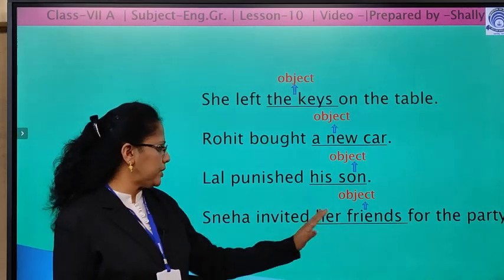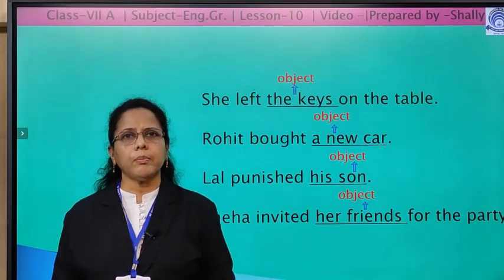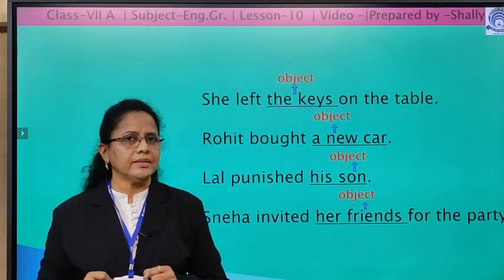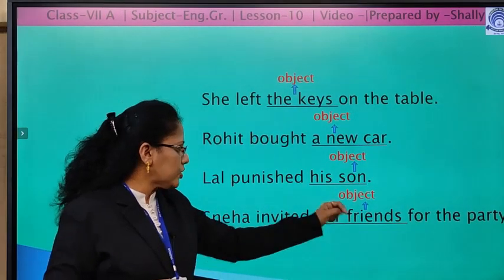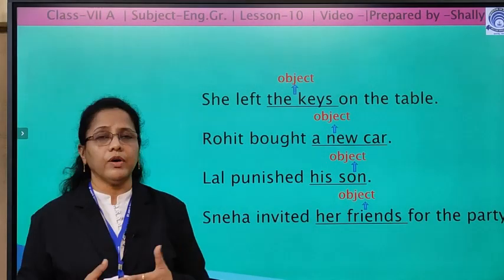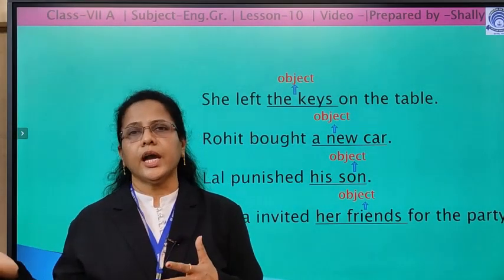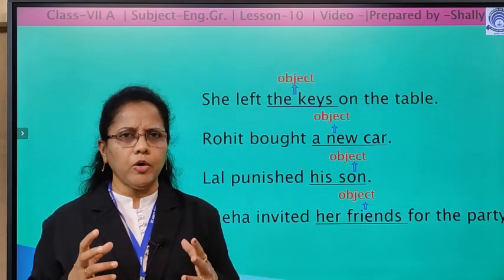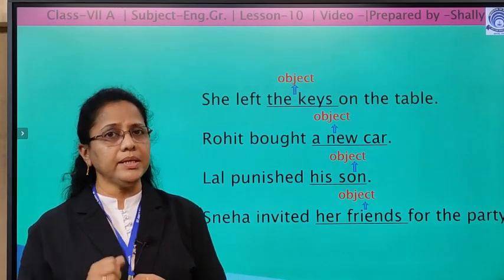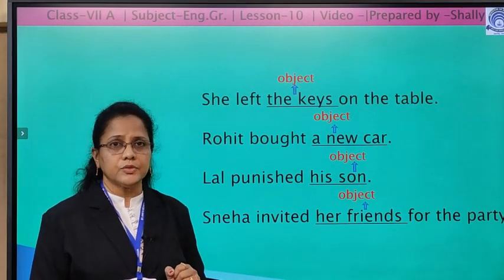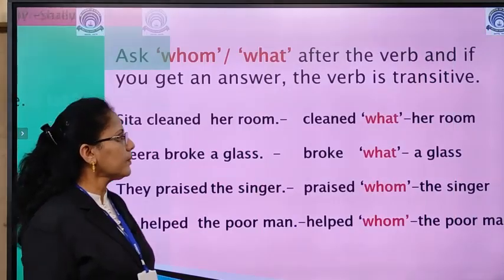Without this object, Sneha invited for the party. Any meaning? Something is lacking there. So, when we add an object, say Sneha invited her friends, Sneha invited me, or Sneha invited them, any object can be added to make a complete sense. So, here this verb invited is a transitive verb.